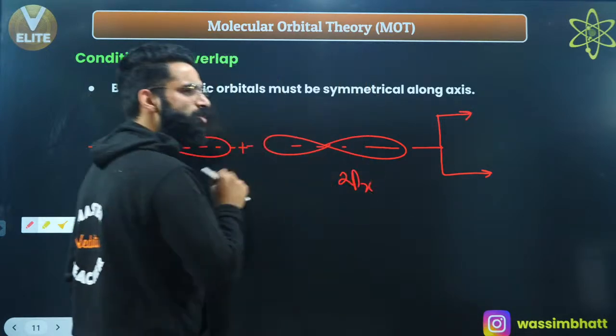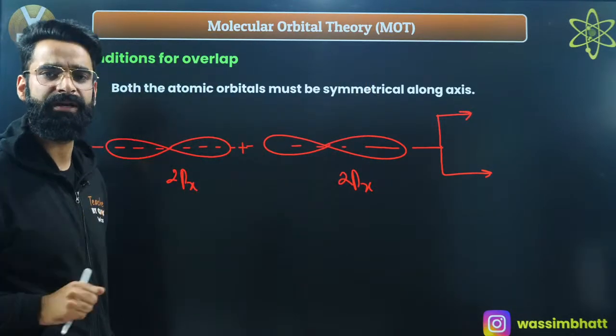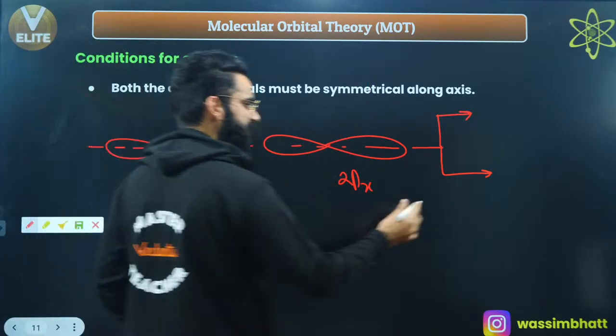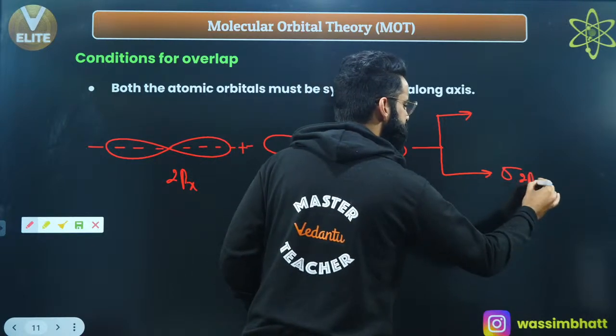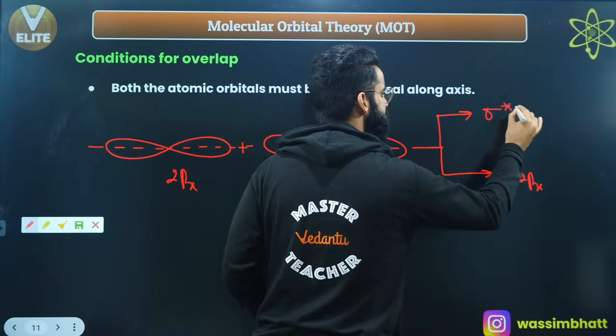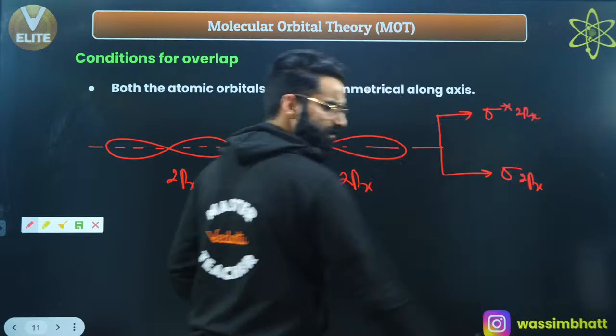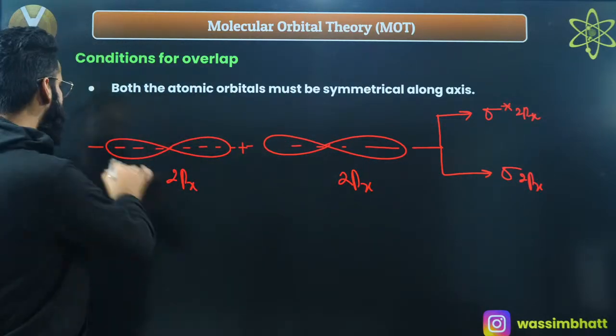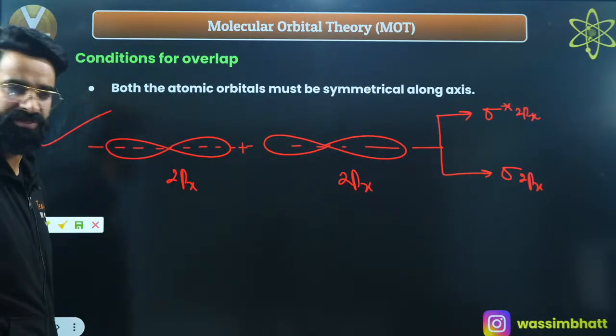So over here, I'll be getting two molecular orbitals. One is going to be bonding, one is going to be anti-bonding. Bonding, I'll be representing with sigma 2px, and anti-bonding, I'll be representing with sigma star 2px. Right? As simple as that. So this kind of combination is possible.